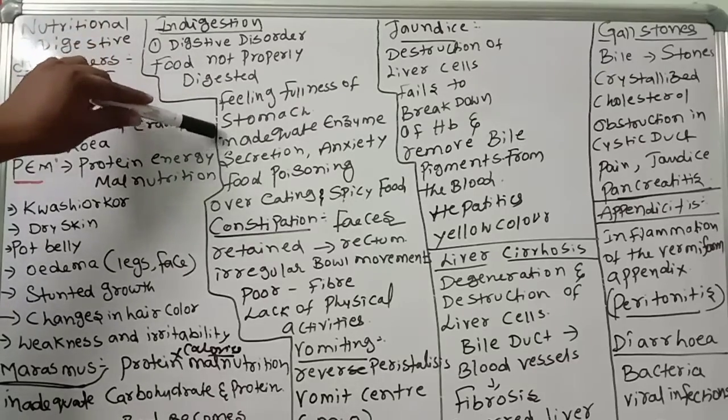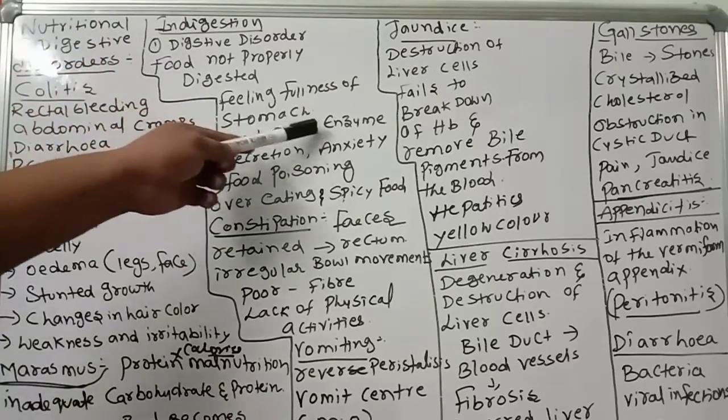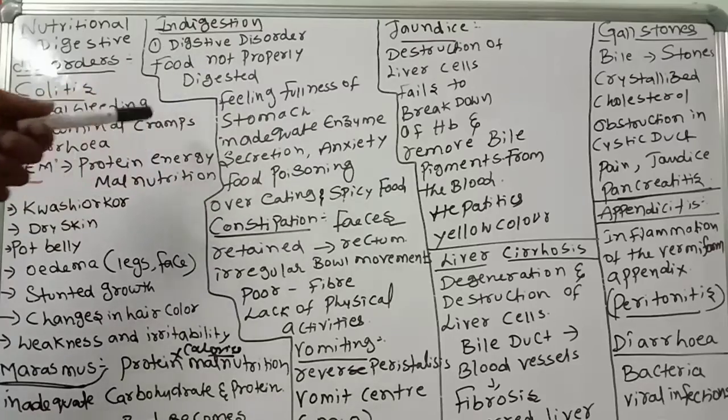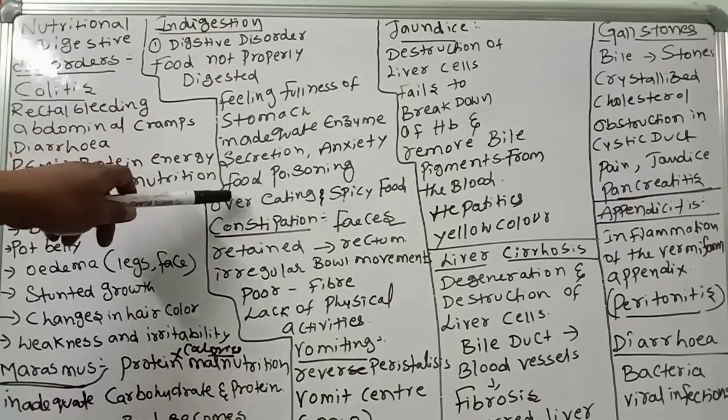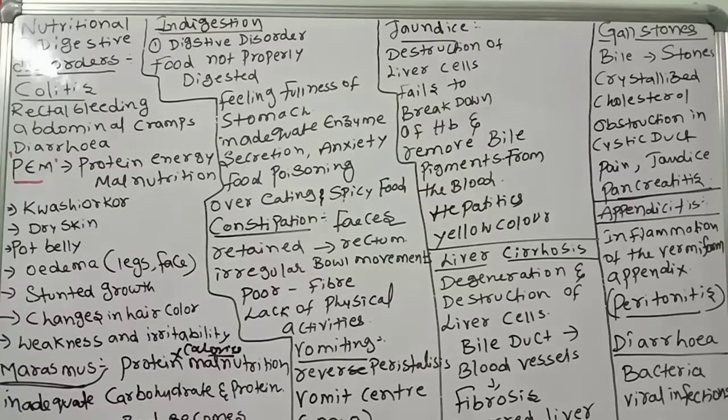So the problem is inadequate secretion of enzymes, because enzymes are a must to digest the food. Next, anxiety, food poisoning, overeating. Because of overeating, sometimes indigestion takes place, and because of spicy oily foods also, this disorder will come.